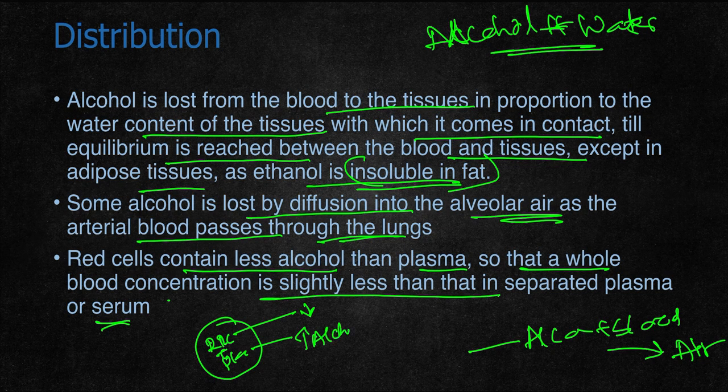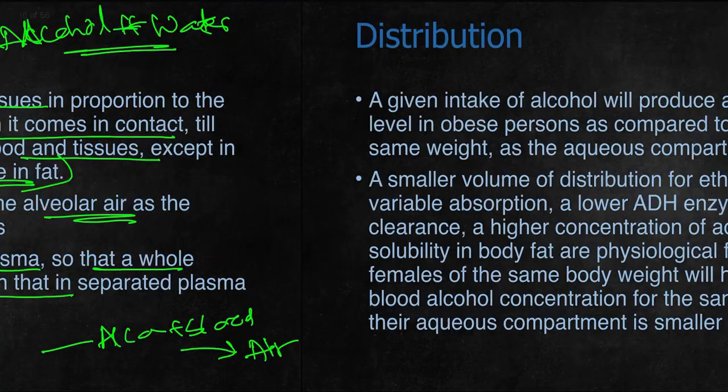So whenever alcohol is measured, it is usually measured in whole blood, so that the concentration is accepted. If only plasma is measured, the concentration will be more compared to whole blood, and in RBC it will be less.